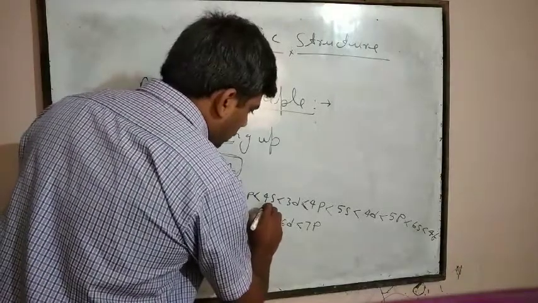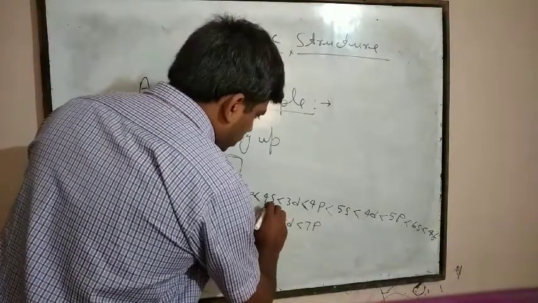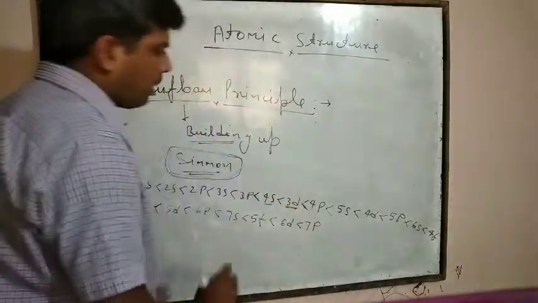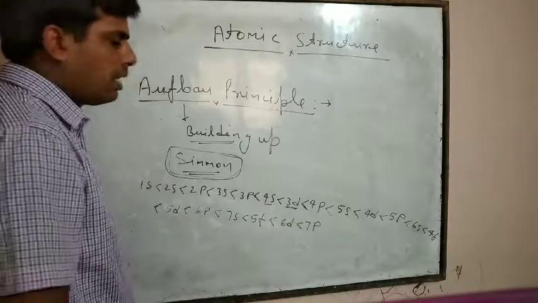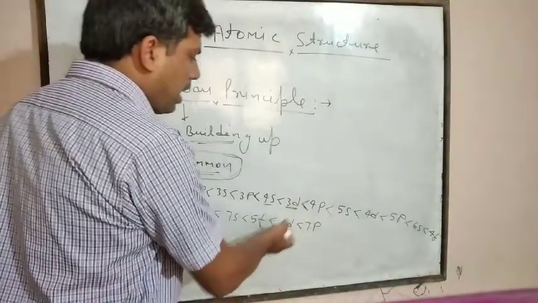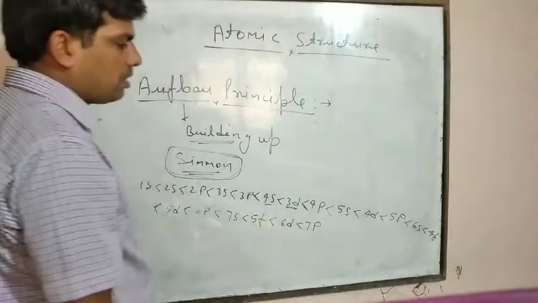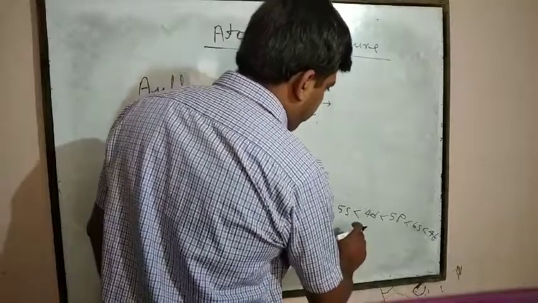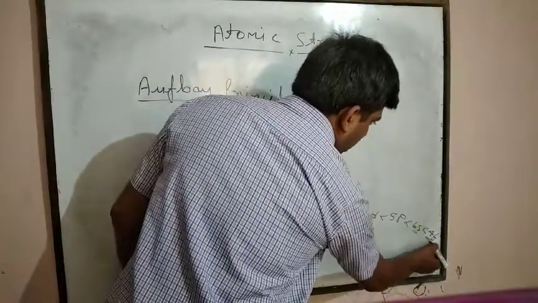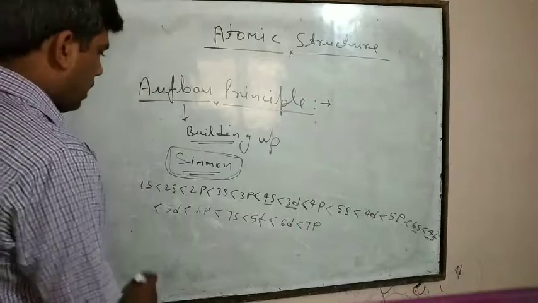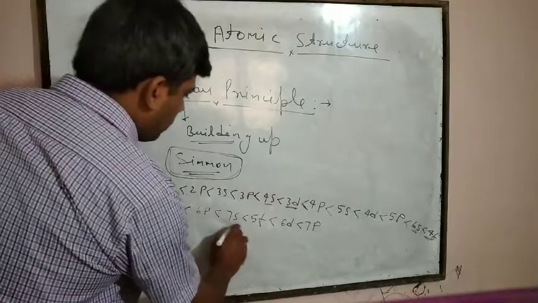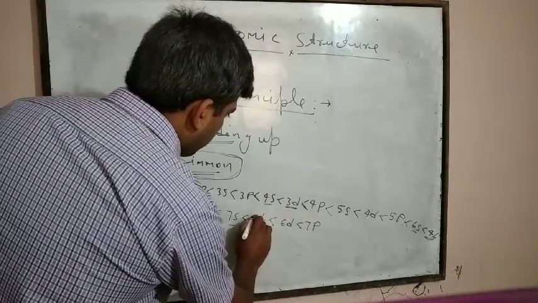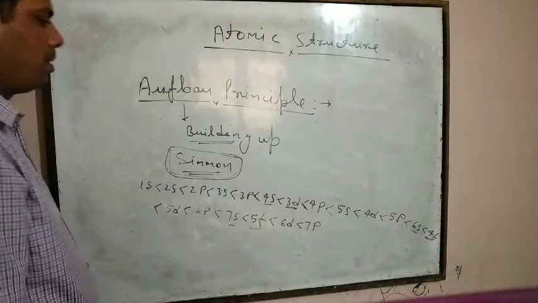Dear students, here you should always remember that after 4s, 3d will come, because 3d has a higher energy level with respect to 4s. After 6s, 4f will come, and after 7s, 5f will come.